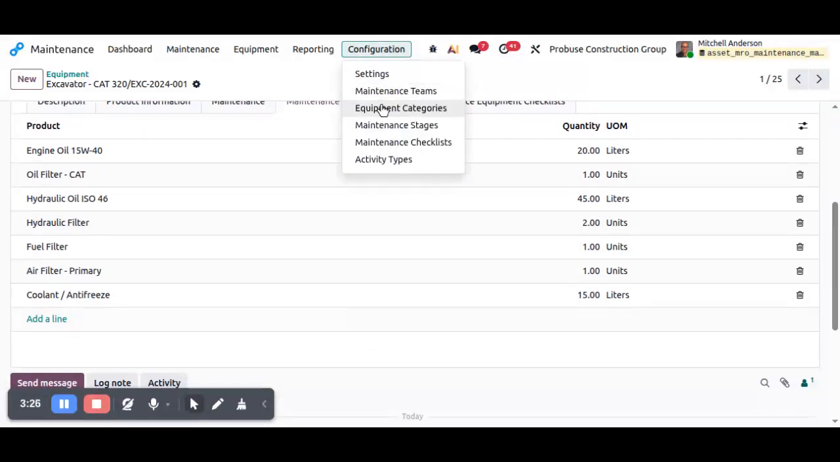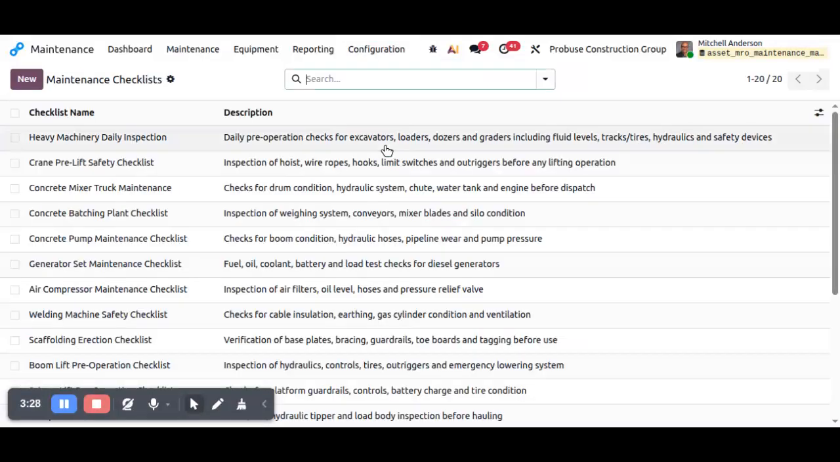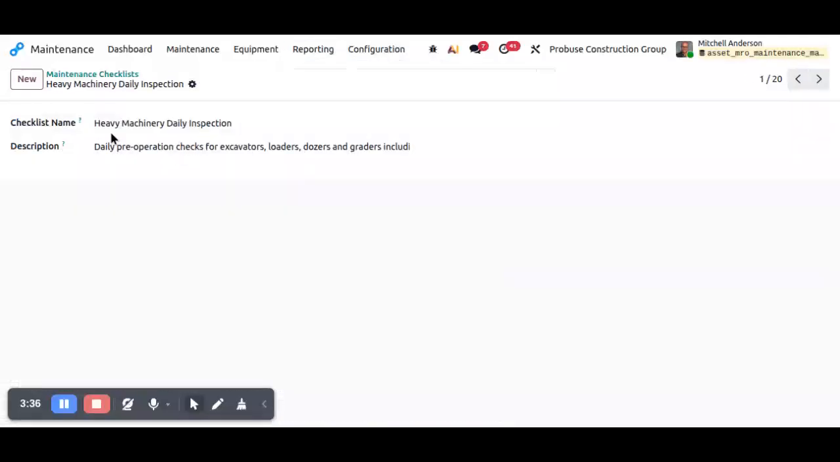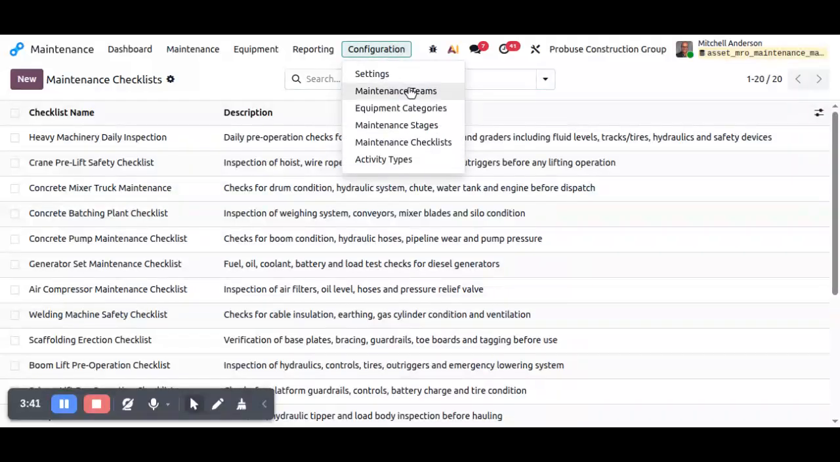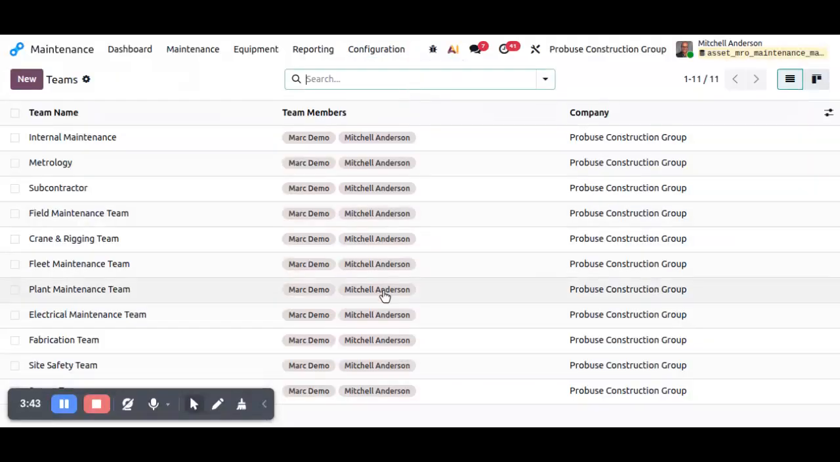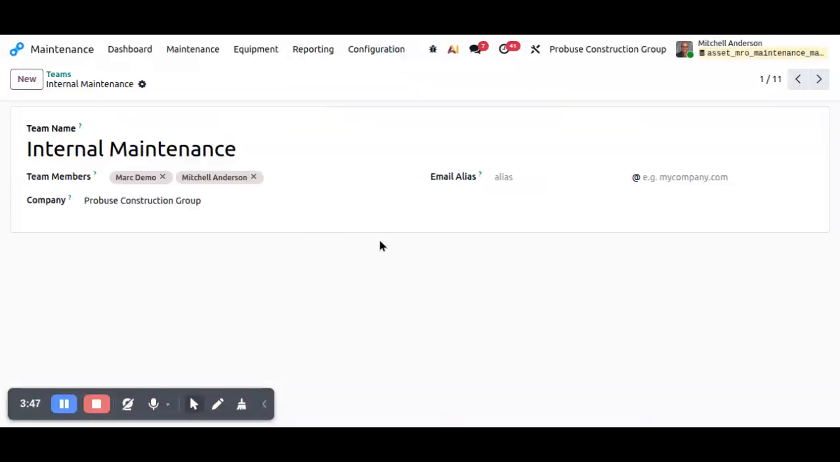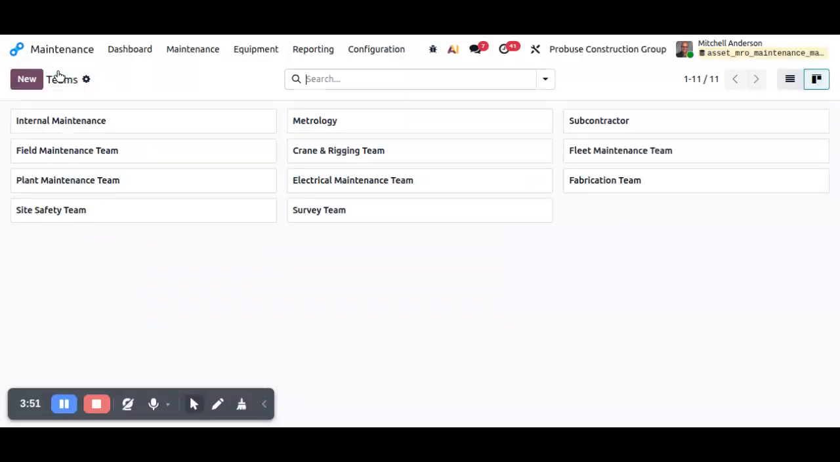Here in the configuration, we can see the maintenance checklist which we have configured. Here you can see all the details of the checklist name and its descriptions. Same here, we can see maintenance teams with team members and team name.